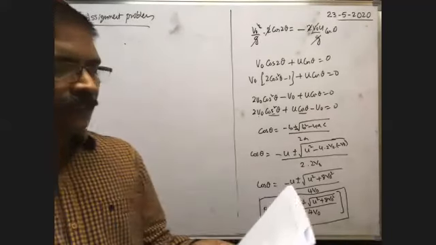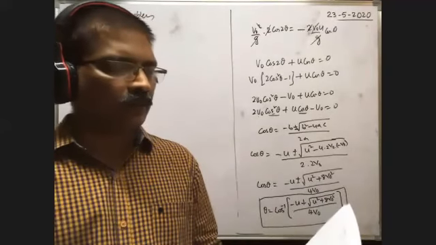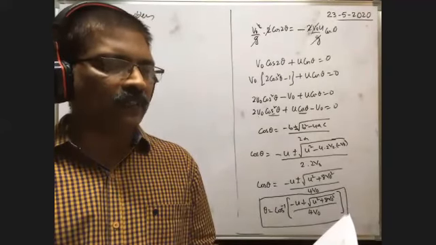The remaining problems you can do here. What are the problems left out? They can be done by you.